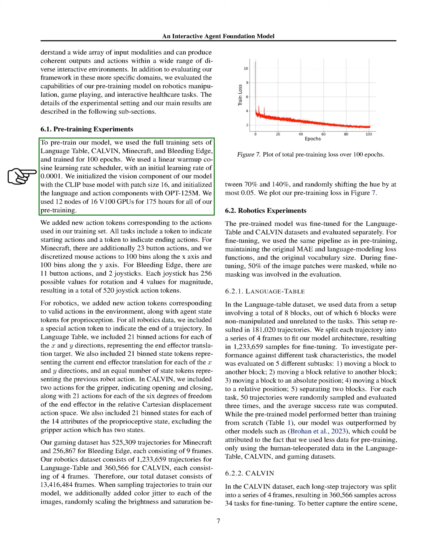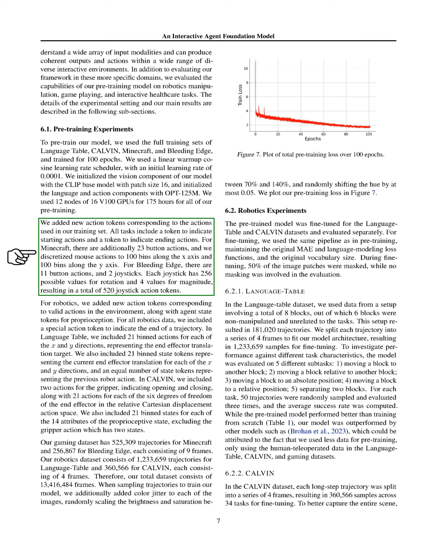We adjusted the learning rate over time starting from a very small number, and we set up the model's vision part using a base model called CLIP with a specific setting, and its language and action parts using another model called OPT-125M. The training used a significant amount of computing power and time.